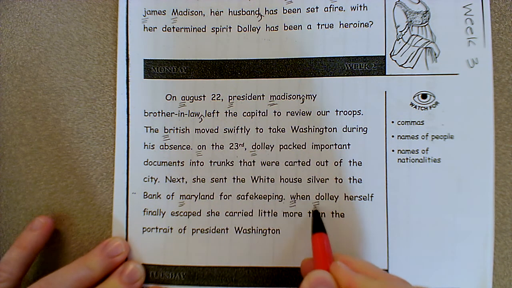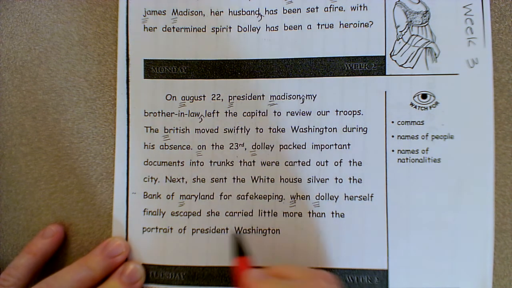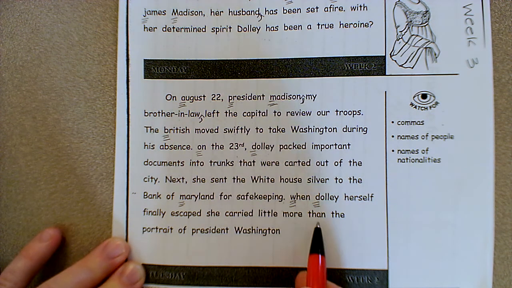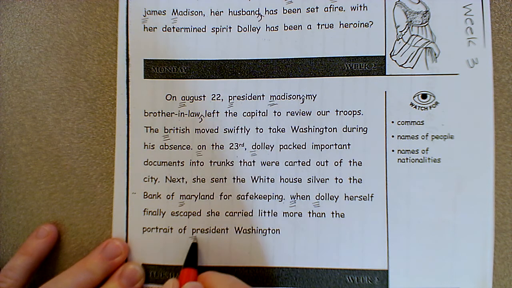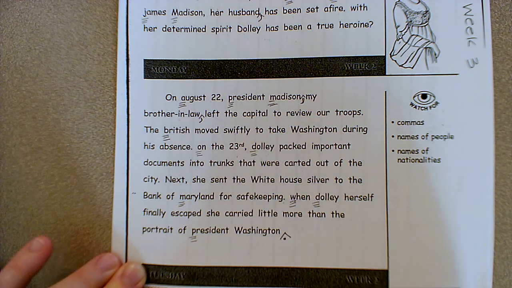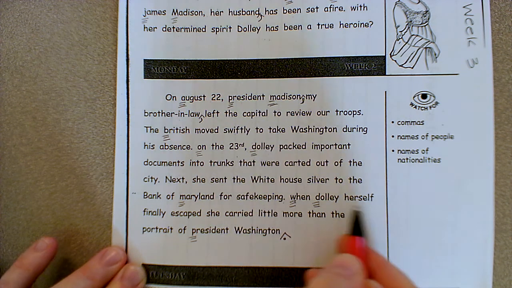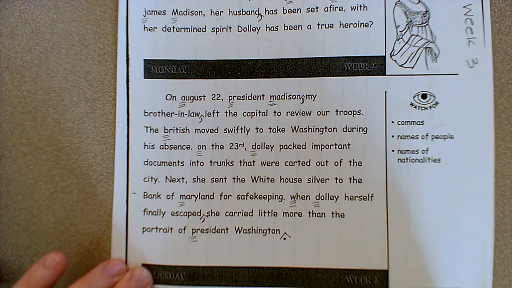When Dolley, proper noun, herself, finally escaped, she carried little more than the portrait of President Washington. Capital, period at the end. When Dolley herself finally escaped, comma, she carried little more than a portrait of President Washington.